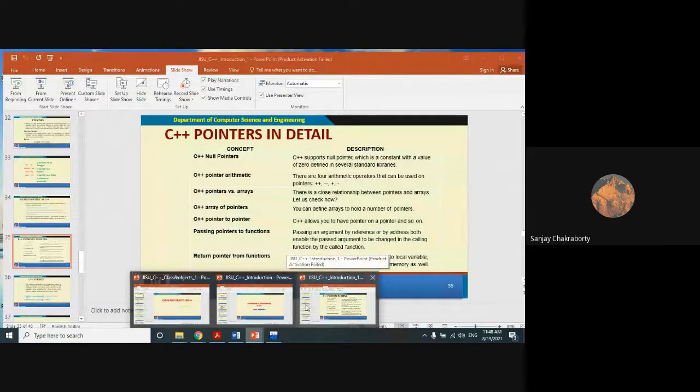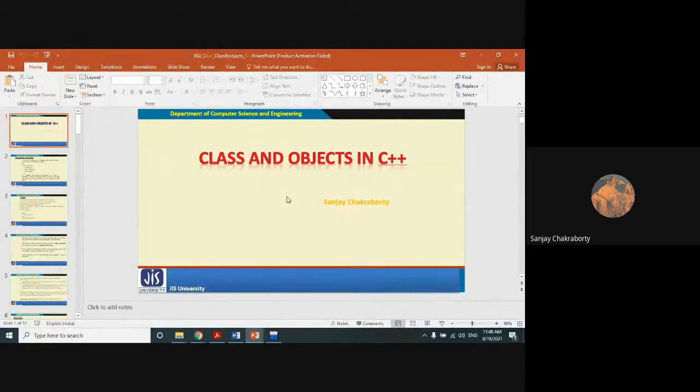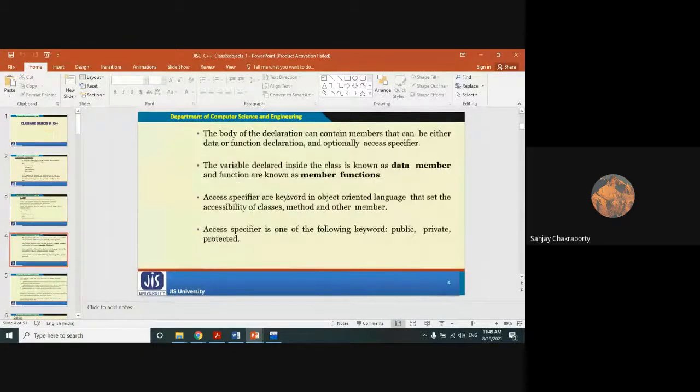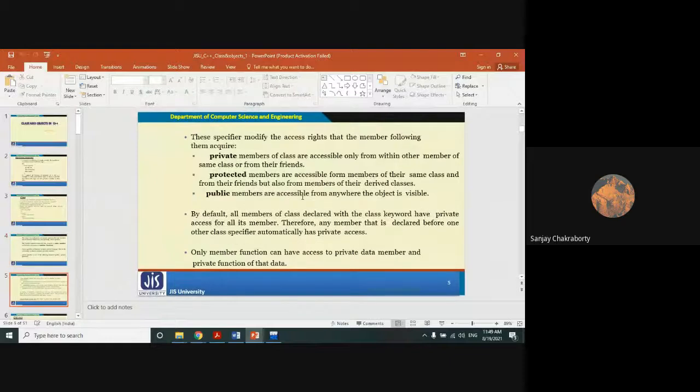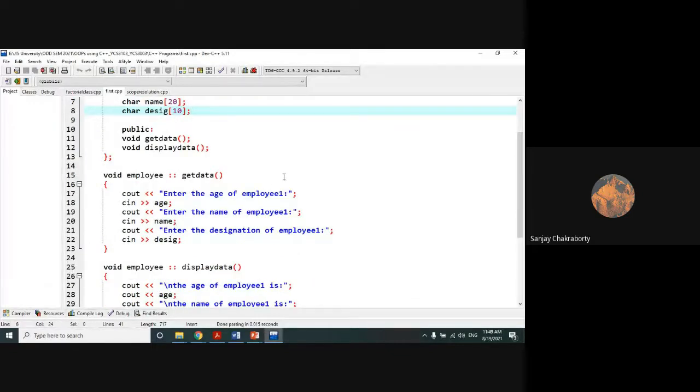Again, return back to the concept of class and object. In the last class, I already showed you one basic program of class and object. Today, I am going to show you some more basic programs of class and object.